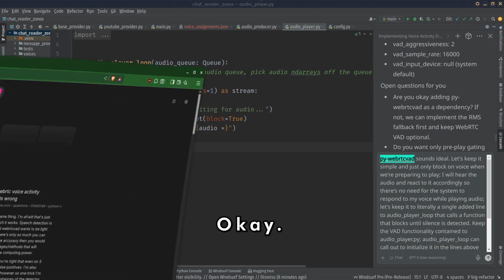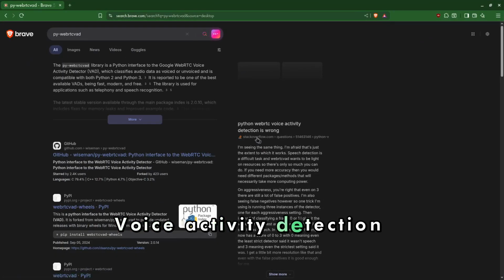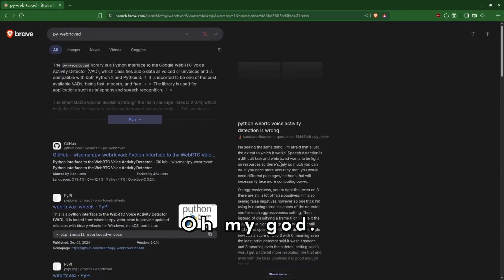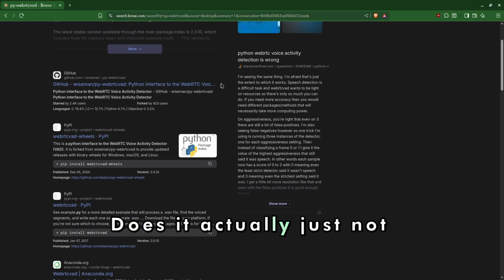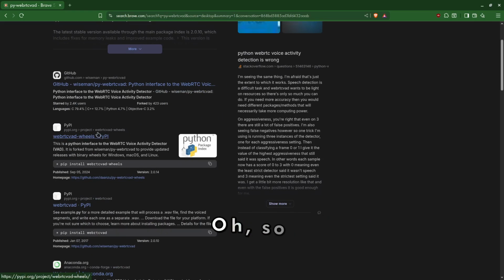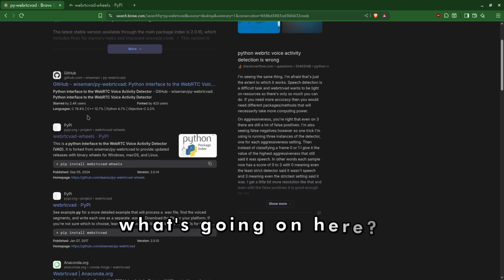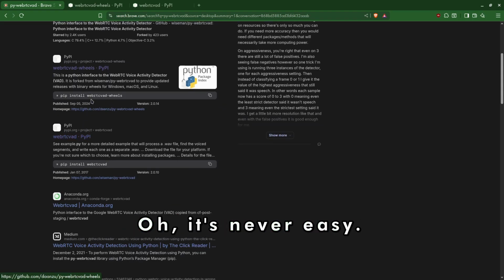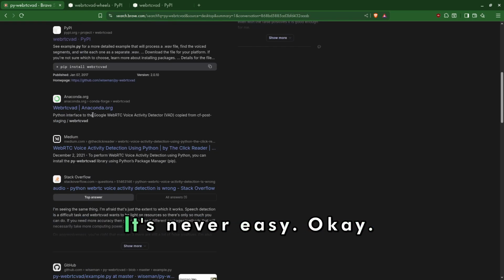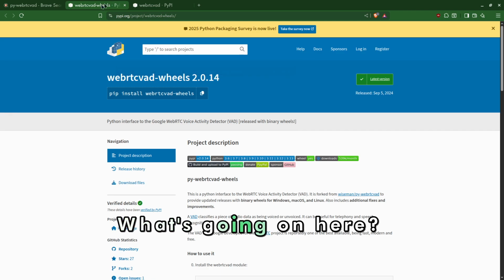WebRTC VAD. Okay. Voice activity detection is wrong! My god. How does it actually just not work well? So... wait, what's going on here? Oh, it's never easy. It's never easy. Okay, what's going on here?